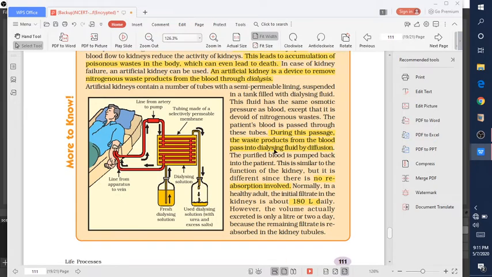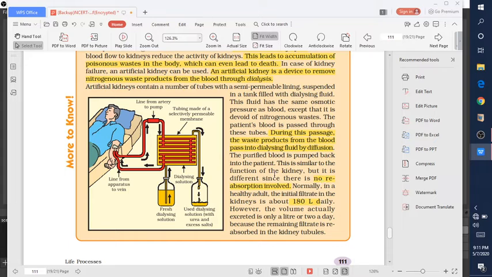This dialysis contains a semi-permeable membrane tubing. During the passage, the waste products from the blood pass into the dialysis fluid by diffusion. So the blood passes into the dialysis tubes, and by the process of diffusion the waste goes through the semi-permeable membrane. The purified blood is put back into the patient, and this is a similar function of the kidney.